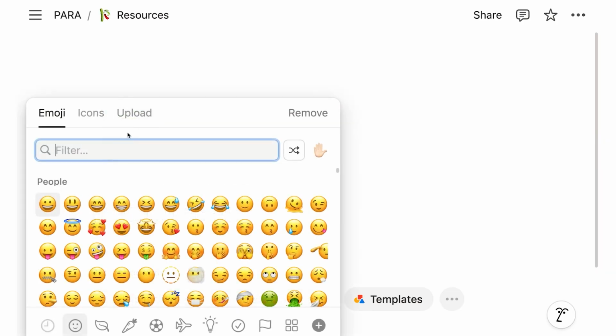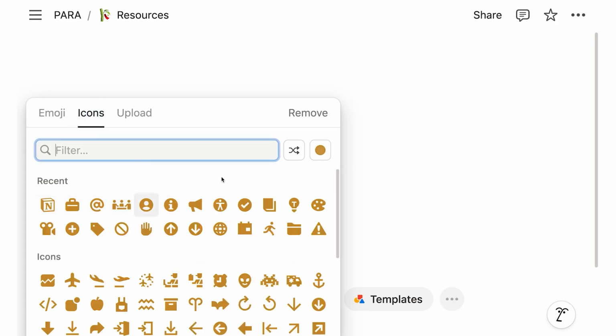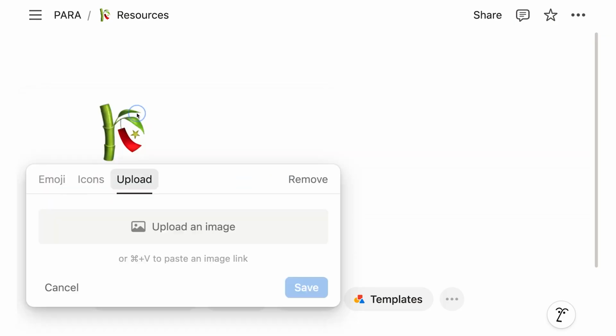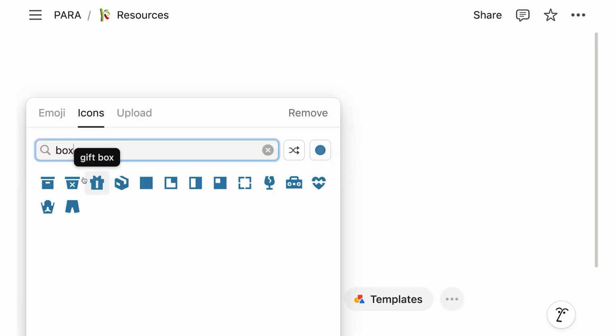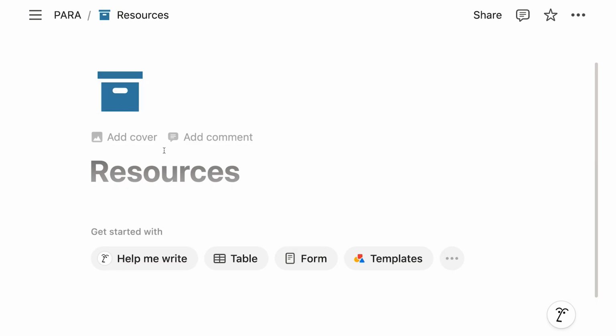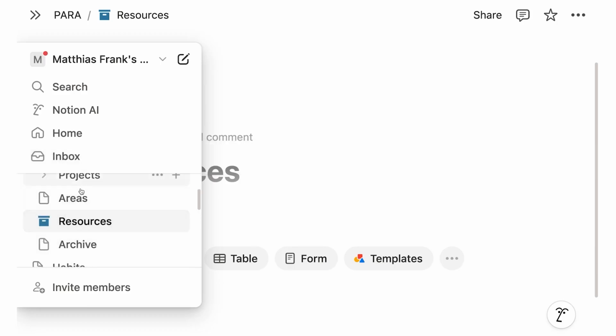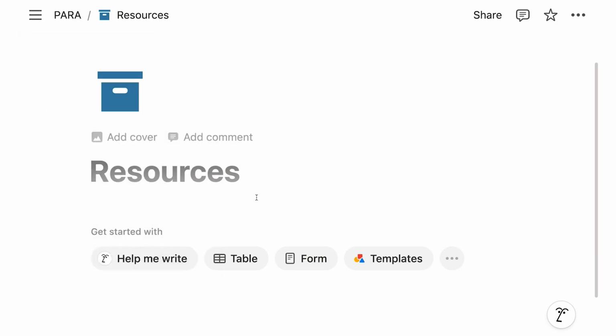So if I click on add an icon, this page now allows me to pick an emoji or a specific minimal icon. Under the minimal icons, I can also change the color, right? If I want them all in blue, for example, and I wanted to give it a Notion logo, or in this case, since it's an archive, maybe let's look for a box, and then we can use that. Alternatively, you can also upload your own custom icons and emojis if you want to, but I want to go with this box. And now you see I get this icon above the title, and I also get it to show up here. Plus, if you look at the sidebar, the resources now has this blue icon as well. So this is a great way to visually separate your different pages, right, and make it much easier to recognize it. So I recommend that you set icons on all your pages.